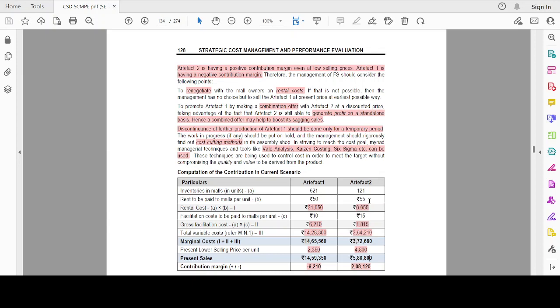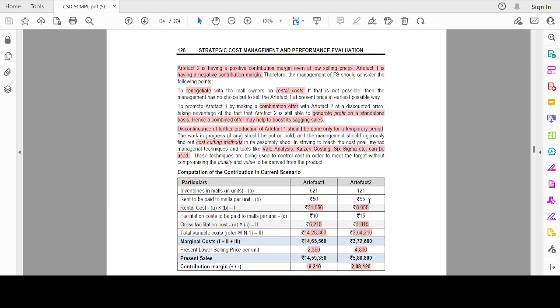So I may temporarily discontinue this production and find cost cutting methods, such as value chain analysis, kaizen costing, or Six Sigma, which we have already learned. But here we have a catch: we should not reduce quality, and must not compromise the value derived from the product.